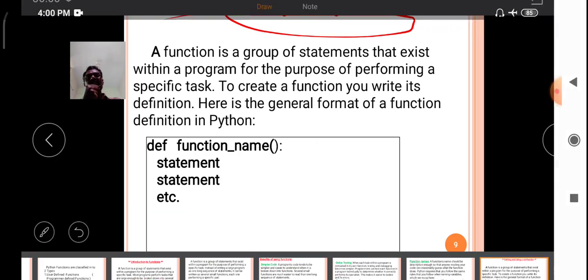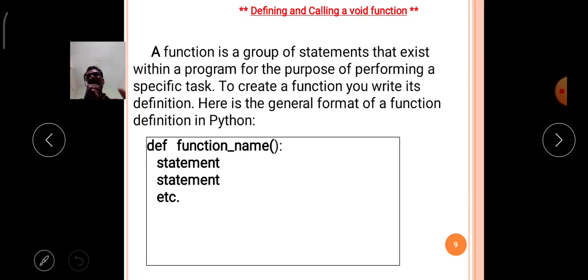The user defined functions are classified into three major types. First, the void function: it will not return any value to the caller after completion of execution. Second, value returning functions.